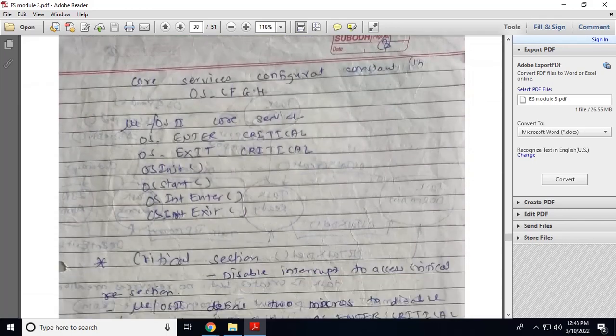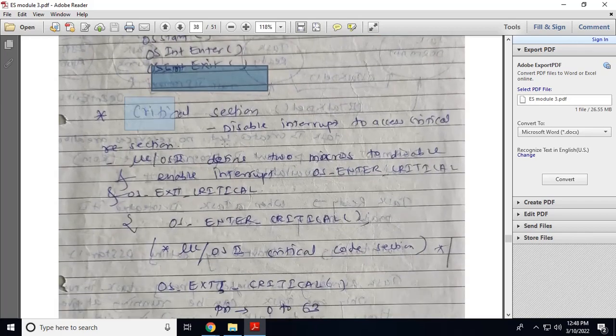Now see the services provided by this operating system, that is, these are the functions: OS underscore enter underscore critical, OS underscore exit underscore critical, OS init, that is initialization, OS start, OS interrupt enter, OS interrupt exit.